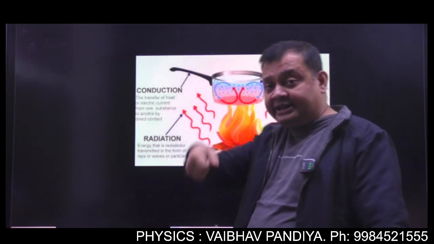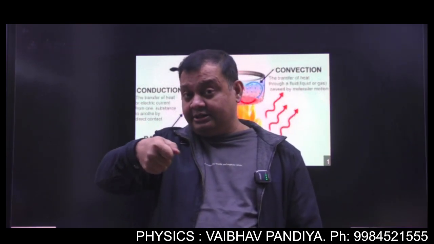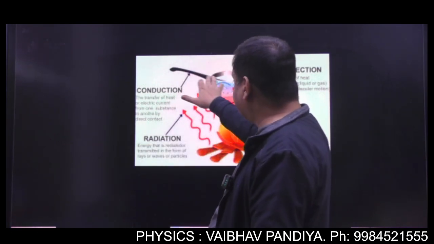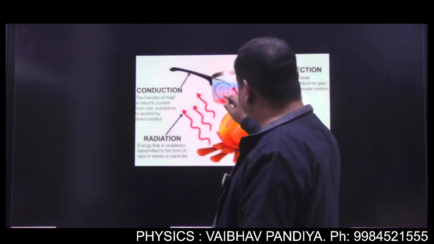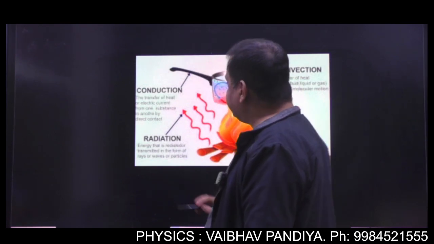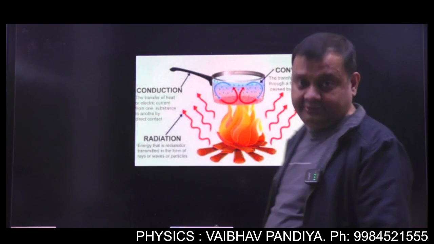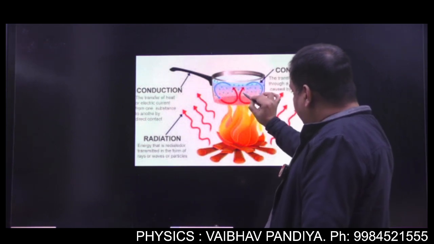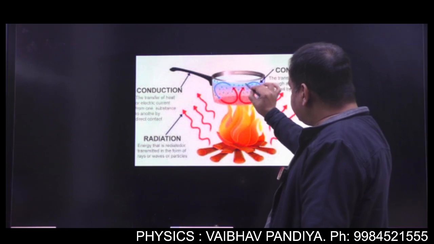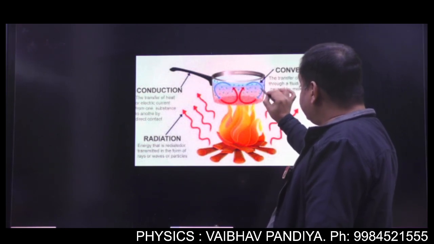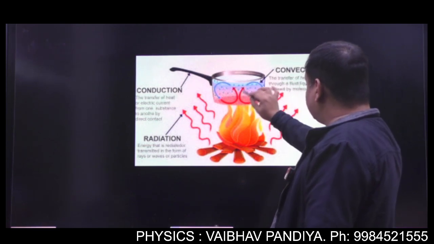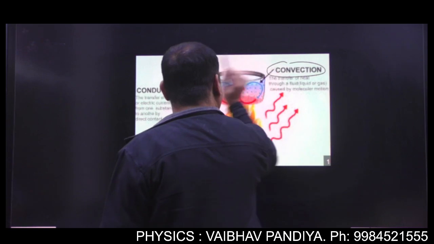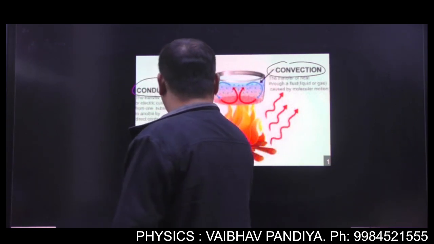If you hold the handle of the container, you will feel the heat. When you are holding the handle of the container, you will feel the heat, it gets heated up. So heat energy from this boiling water gets transferred to the handle. This transfer is what? Conduction. And you see, the particles of the boiling water are in movement, and because of this movement the heat energy is getting transferred inside the water. This mode is convection. So in a single figure you can see all three processes: conduction, convection and radiation.